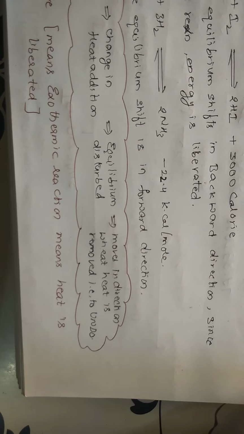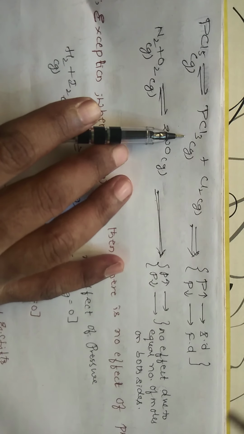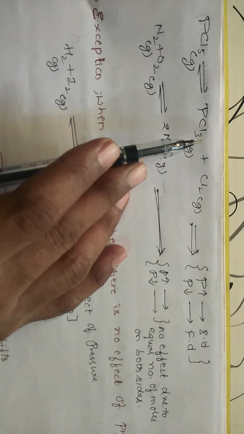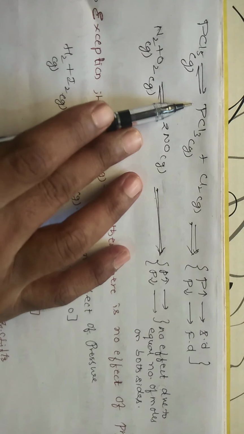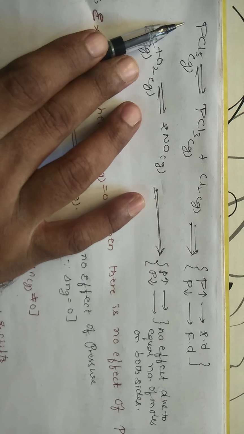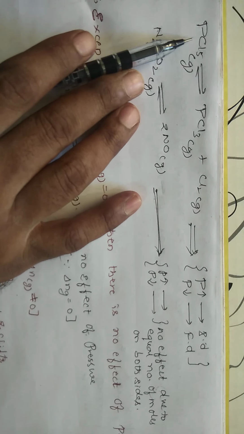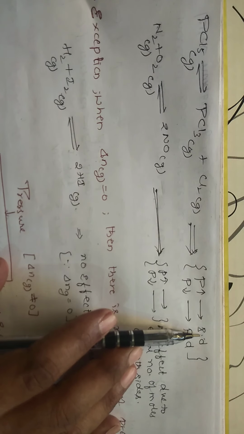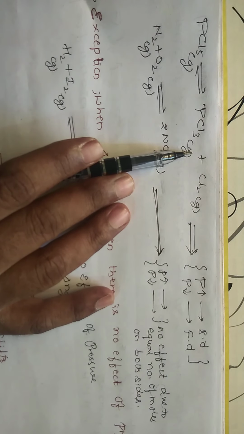Let us take one more example and solve it with respect to pressure, so that we arrive at the conclusion. Let us take PCl5 in equilibrium with PCl3 as well as Cl2. If I increase the pressure, it should move in the direction where the number of moles is lower. Here the reactant is 1 mole, and here 1 plus 1, that is 2 moles. If I increase the pressure, it moves in the backward direction, meaning more PCl5 is produced. If pressure is decreased, it moves in the forward direction, where there are more moles. This is 2 moles, right?